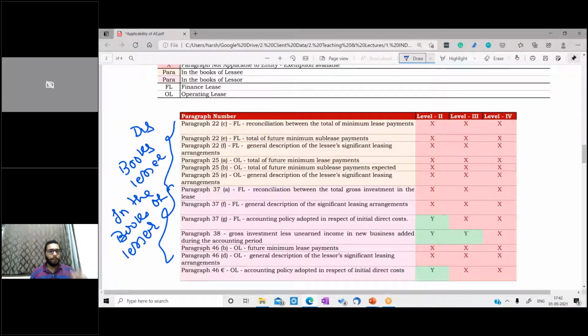In the books of lessor, number 1 talks about the total future minimum lease payments. You are not supposed to disclose the total future minimum lease payments that are going to happen. The total of future minimum sublease payments expected, no need to disclose. General description of the significant lease, no need to disclose. So these details are excluded from the applicability for level 2, level 3, and level 4 entities. The rest, all of the provisions of accounting in respect of the books of lessee, are applicable.